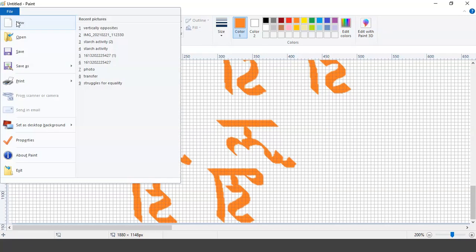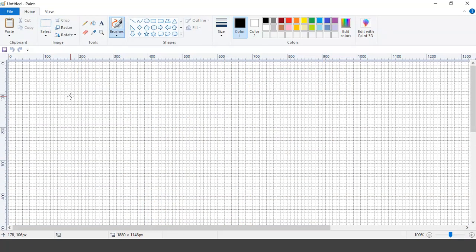Let me just draw that here. New one. So U, this is U. There is no Shirorekha. But even in Sharda Lipi there is no Shirorekha, it is just a small horizontal line. You're right. You cannot say it is a Shirorekha, but yes, definitely do not extend it. This is not U. So you brought a correct point.